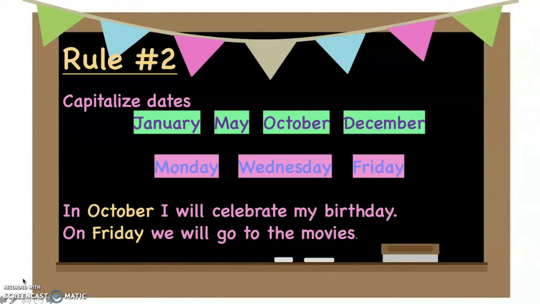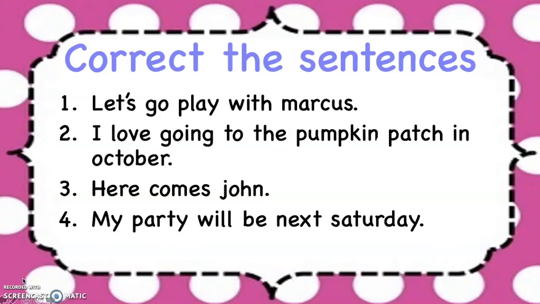Now it's time to use what you learned to complete some activities on your own. The first activity is to correct the sentences. Here we have 4 sentences that are not written correctly. They may have a mistake that needs to be fixed. Your job is to write the corrective sentence in your journal. When you're done with this exercise, you can move on to the next one.